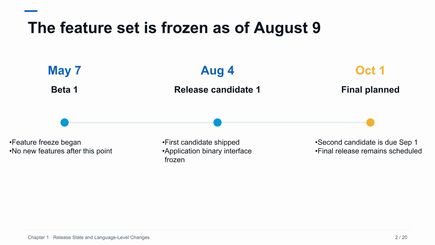Python 3.15 entered feature freeze with Beta 1 on May 7, 2026. Release Candidate 1 followed on August 4th. At this stage, the accepted feature set and application binary interface are locked. Only reviewed fixes should land before the final release. Release Candidate 2 is scheduled for September 1st, and the final release for October 1st. For maintainers, this is the practical testing window. Source and binary compatibility can now be evaluated against a stable interface rather than a moving alpha target.